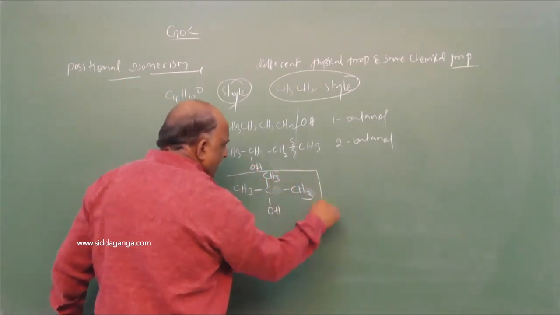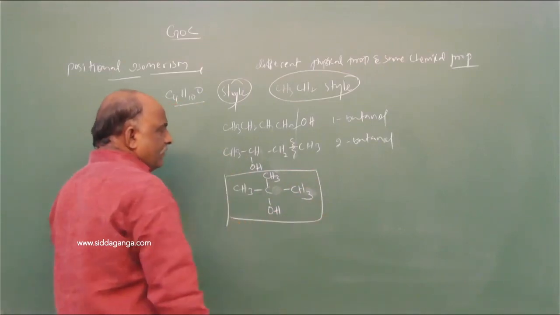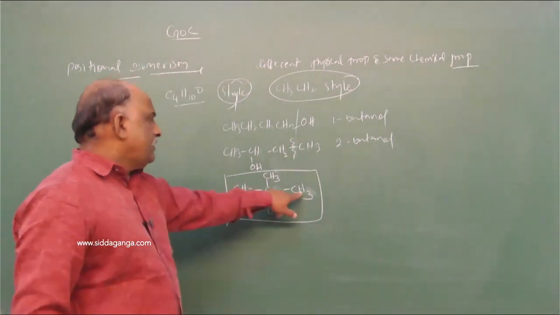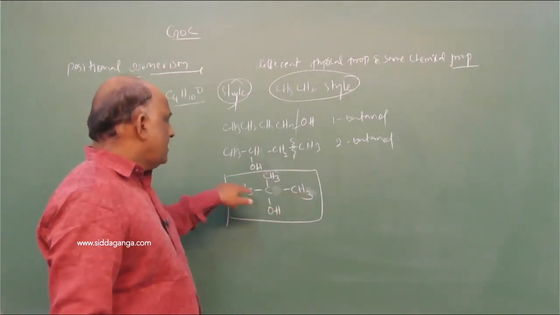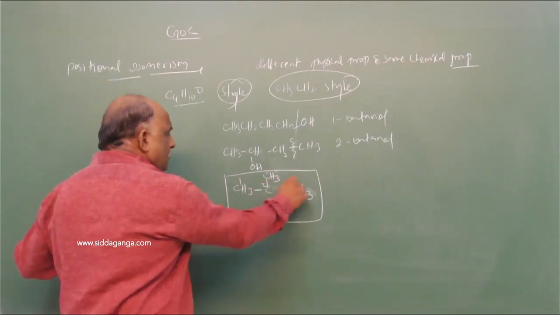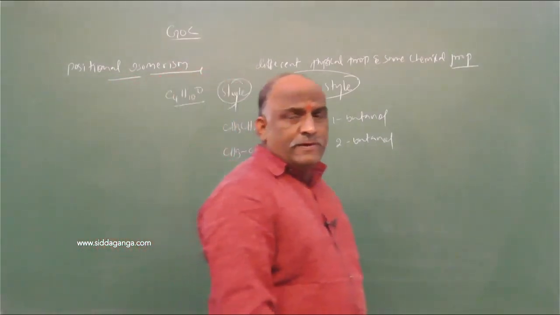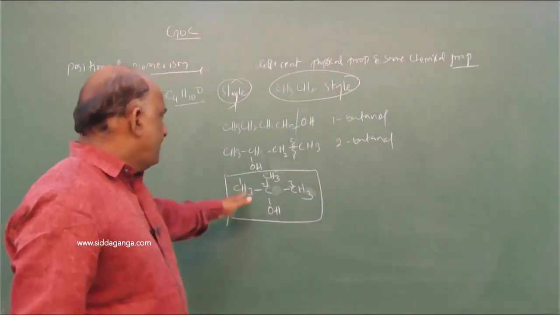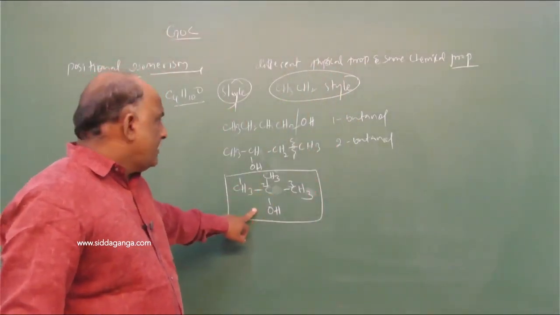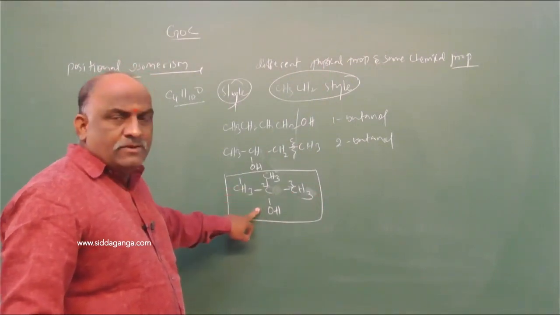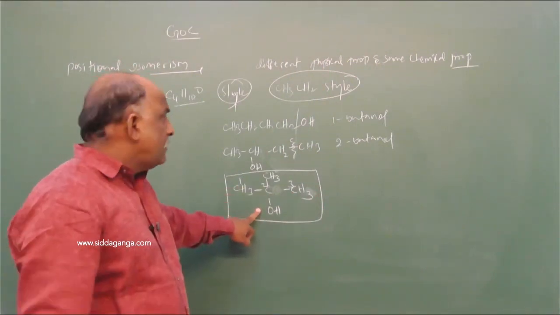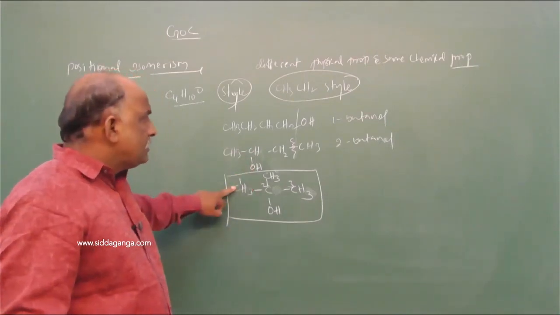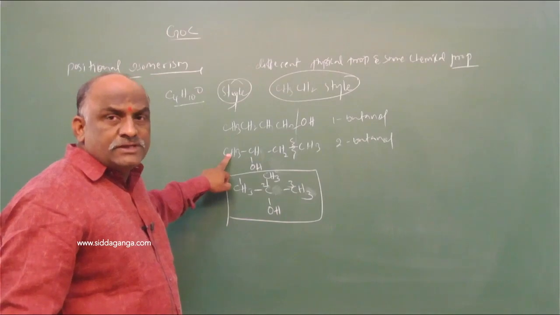See this: 1, 2, 3. So what is this 1, 2, 3? We should go with 2-methyl propan-2-ol, or tertiary butyl alcohol. Tertiary butyl alcohol is an example for this. So 2 and 3 belong to chain isomers, and 1 and 2 belong to positional isomers.